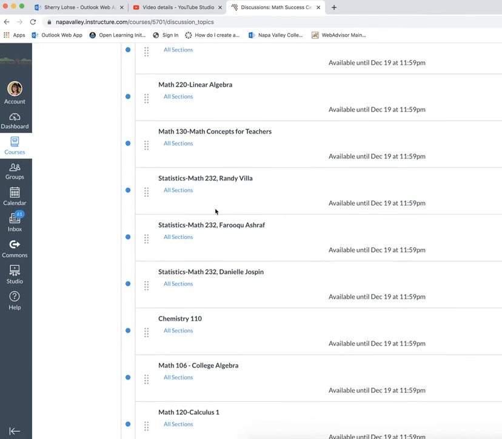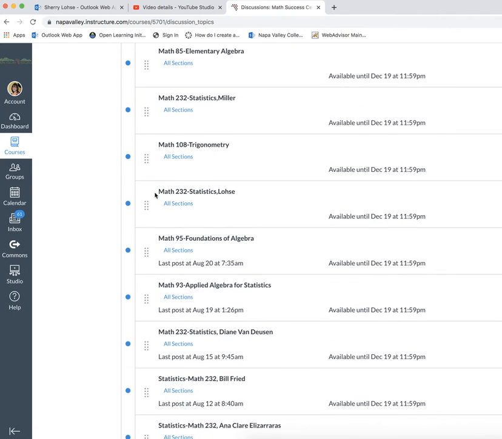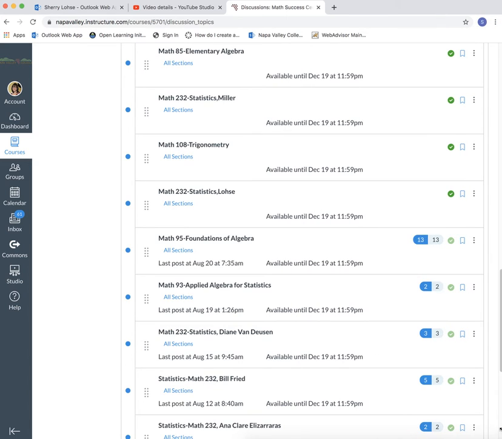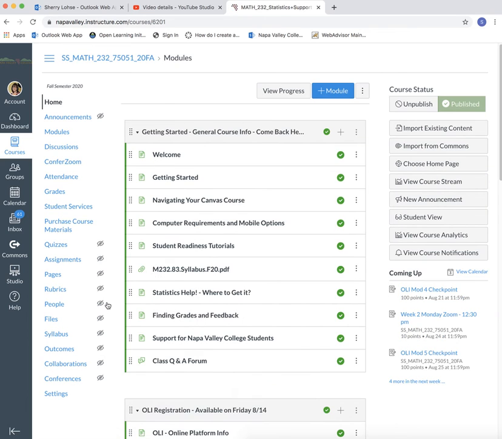Once we get going on our statistics material, you're going to have to scroll down until you find Math 232 Statistics with my last name, Los, and you'll be able to click in there and ask your stat questions and get those answered. Okay, I'm going to go back to the dashboard and into our course. I just resized my screen here if you're wondering what happened. So Math 232 Statistics plus support. So that's our course.